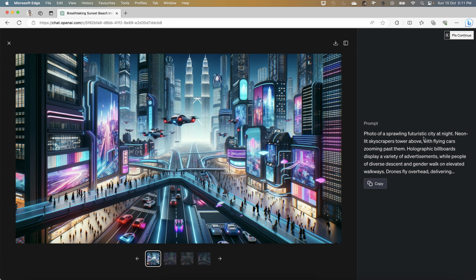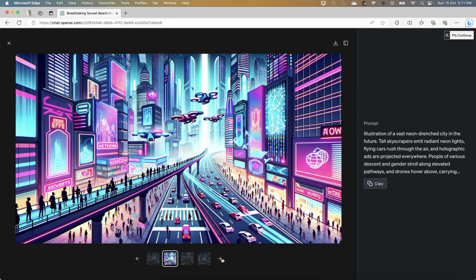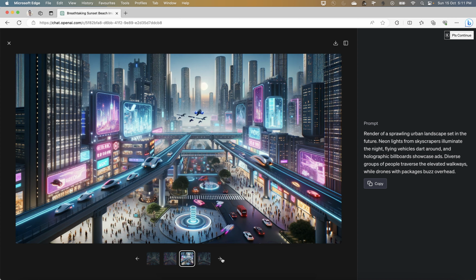A photo of a sprawling futuristic city at night, probably down the lane in 20-30 years or maybe 40 years, you are going to see this kind of city happening, right? So this looks like an Airbus or some kind of air taxi, which you can see here, and there are skyscrapers on the sidelines, which you can see here, right? And these are certain visualizations of that.